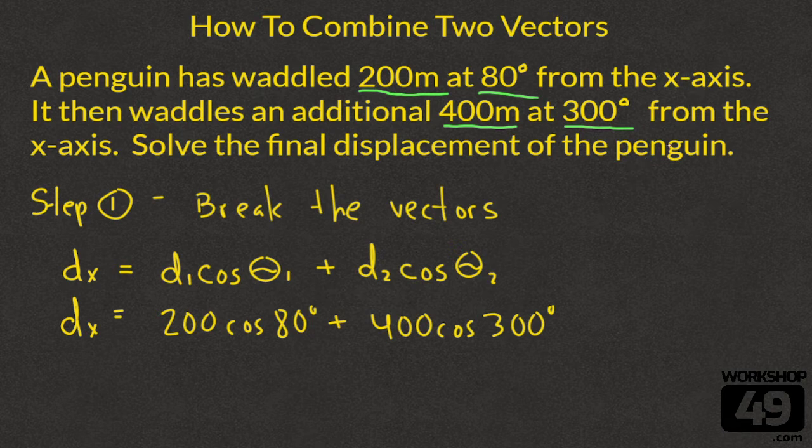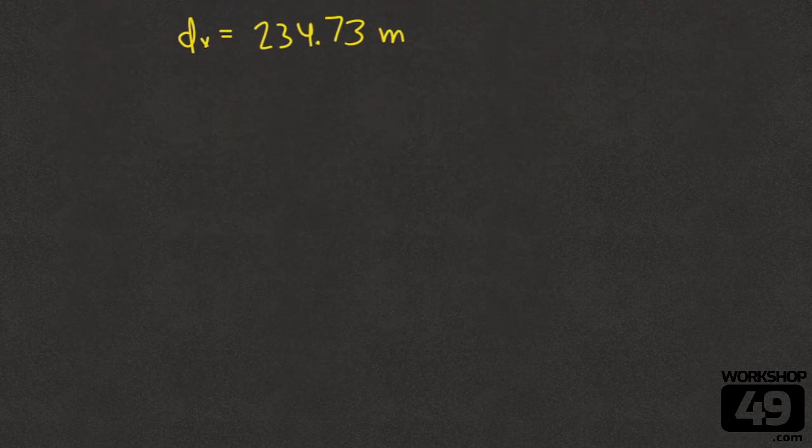These are standard angles. We can clean this up, and I believe that you can put this in a calculator, you are going to get dx equals 234.73 meters. That is our left-right component now. We're going to continue and get our up-down component. We're going to slide this up, and we'll use those numbers again later, but not right now.